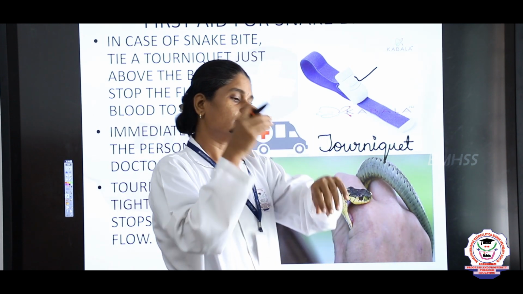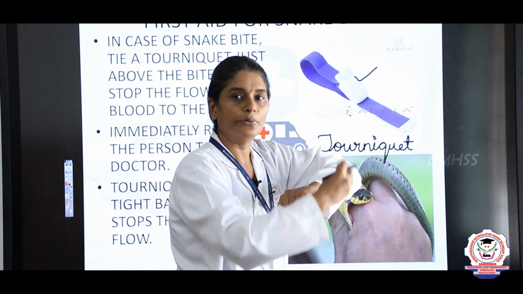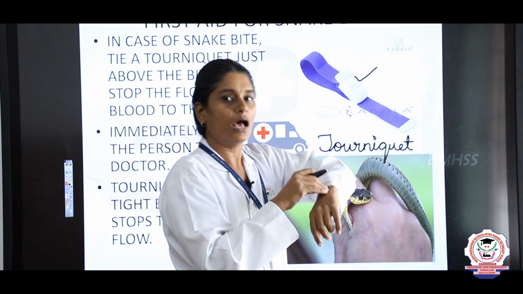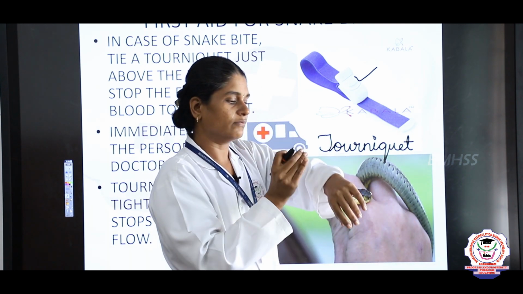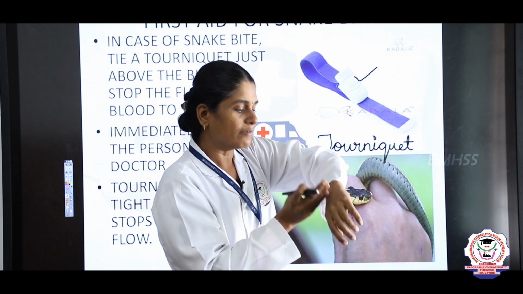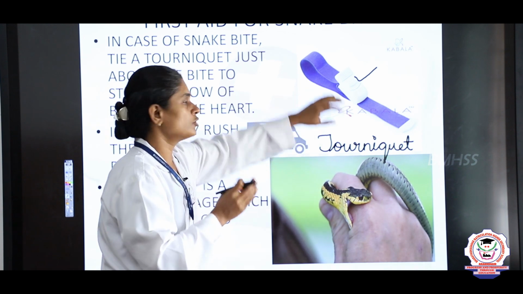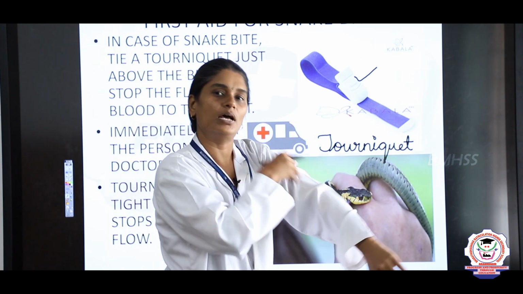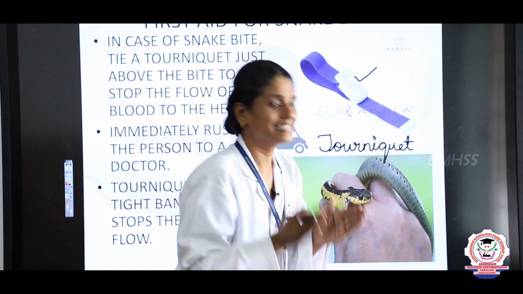Immediately when a snake bites, tie the tourniquet above the bitten area to stop the blood flow to the heart. This is the first aid for a snake bite.